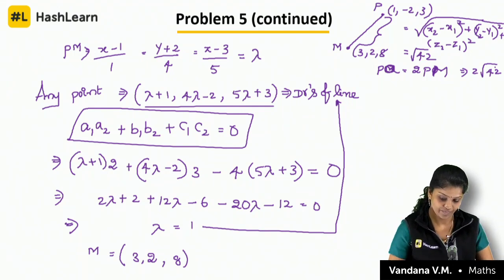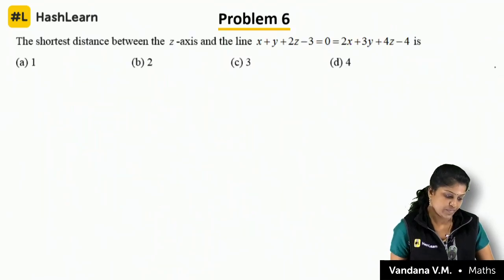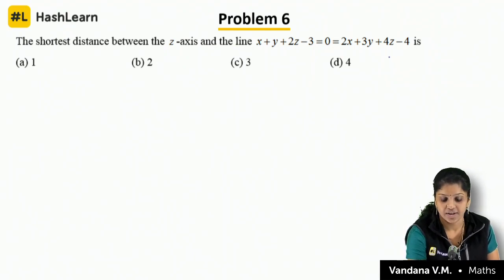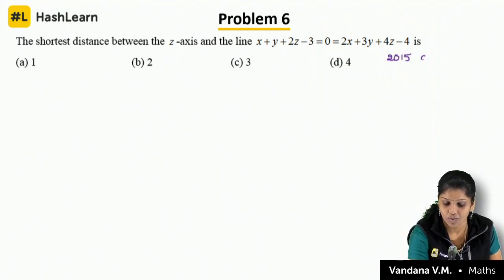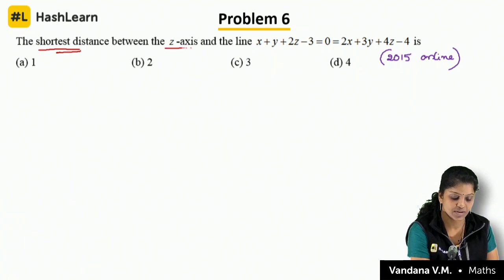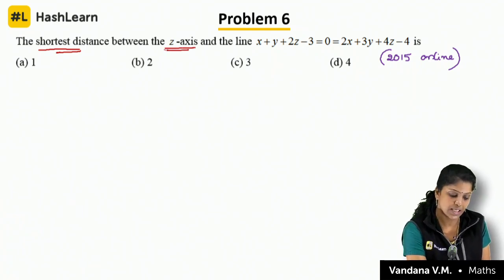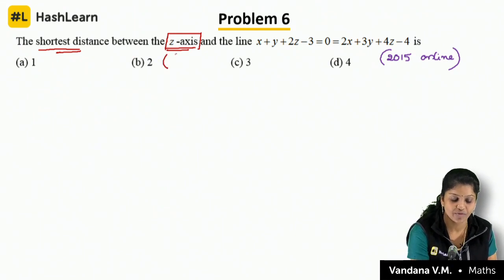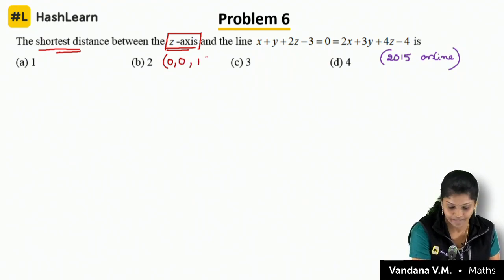The next question. The shortest distance between the z-axis and the line. This is a 2015 online question. See here, the shortest distance between the z-axis and the line. So by seeing this itself, you should know that from the z-axis you have to find one point's distance. The dr of the z-axis is 0, 0, 1.